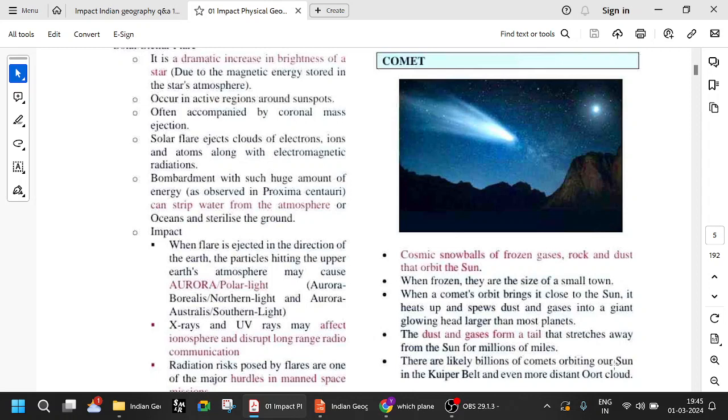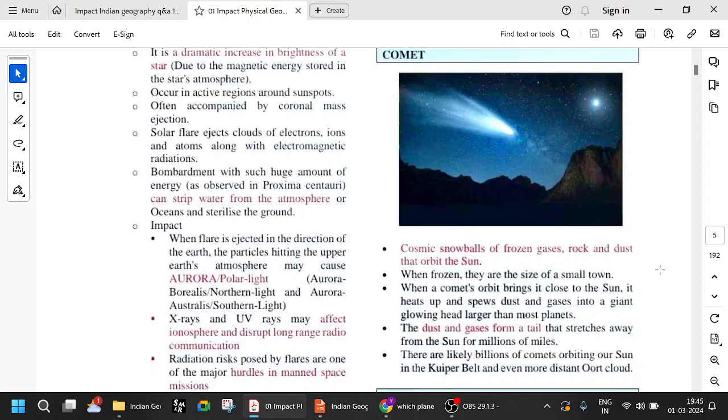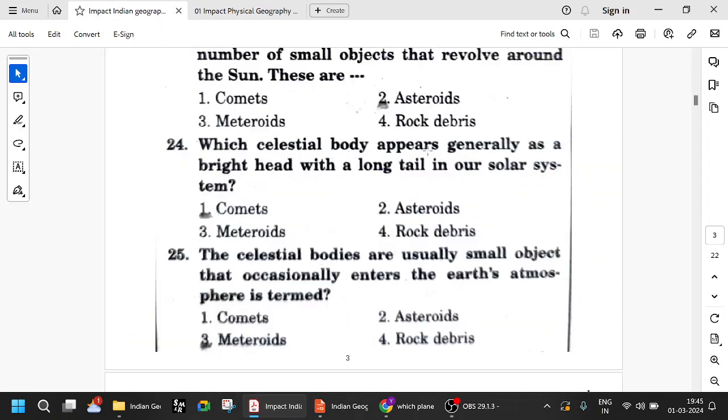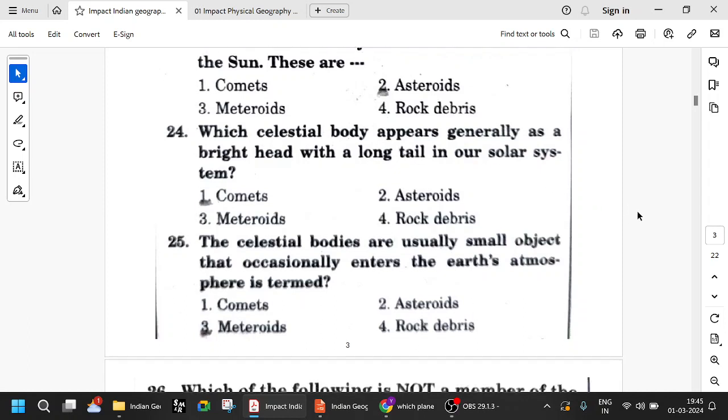There are likely billions of comets orbiting our sun in the Kuiper belt and even more distant Oort cloud. The Kuiper belt I told you about, right? It is the outer belt after Neptune, and even beyond that is called the Oort cloud. That area is full of comets. So the celestial body with a bright head and a long tail is called a comet.